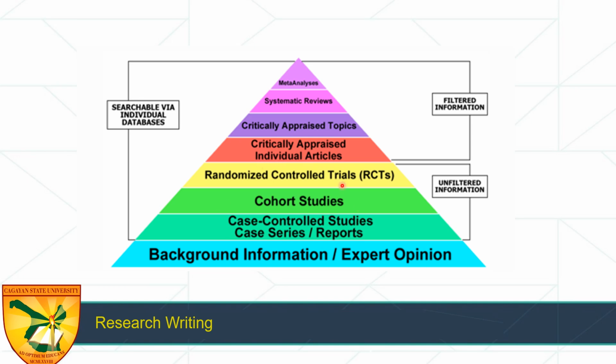Here, our usual way of primary data collection, it's a raw data requiring interpretation. The upper levels here provide filtered information. It offers pre-synthesized and evaluated evidence for easier application in practice. So your pyramid here emphasizes the importance of accessing evidence through reputable databases. So where will I look for data? So you have reputable databases such as PubMed, Cochrane Library to ensure.